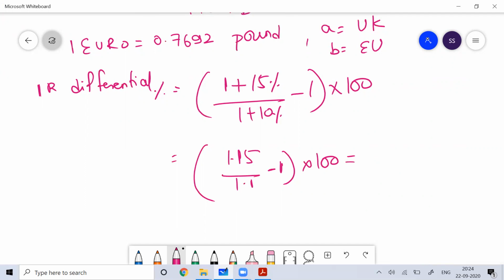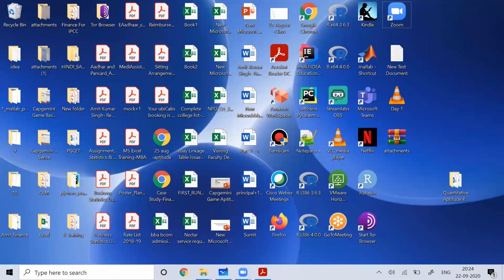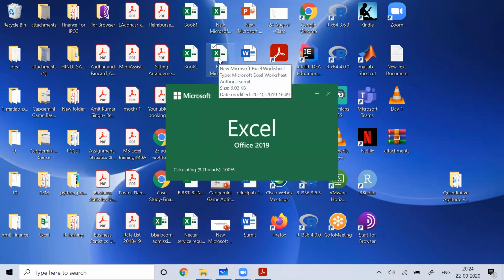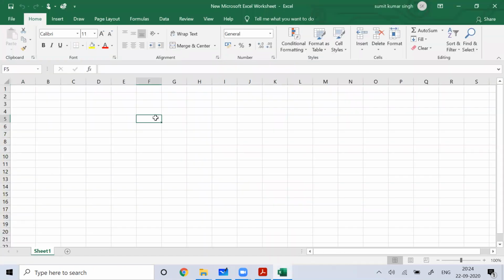If you want to find this value, you can use a calculator, or you can use Excel for that. So this is 1.15 divided by 1.1, minus 1.